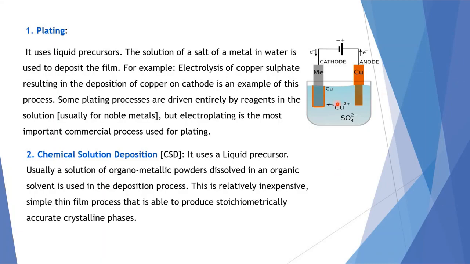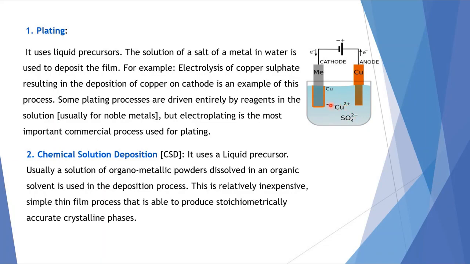Now this is a beaker in which a copper sulfate solution is taken and there are two electrodes. One is the cathode and the other is the anode. A battery is connected, and when current is passed through this, chemical decomposition takes place, thereby giving copper ions and sulfate ions.